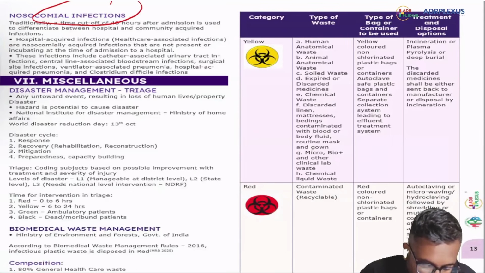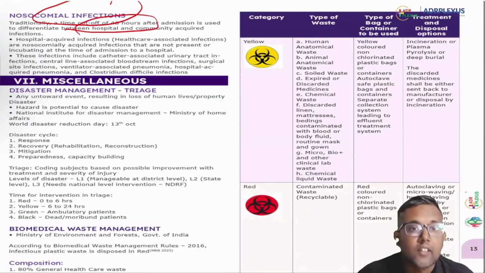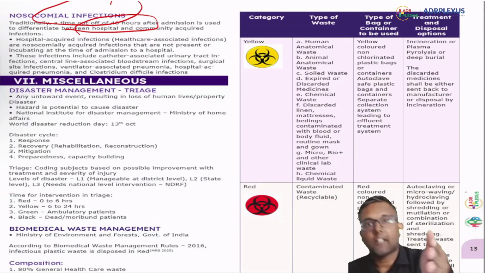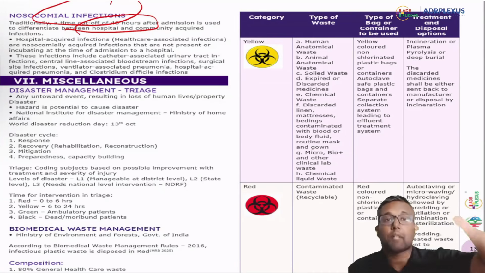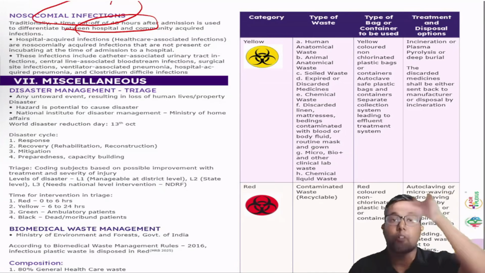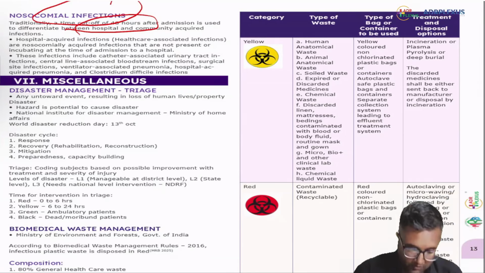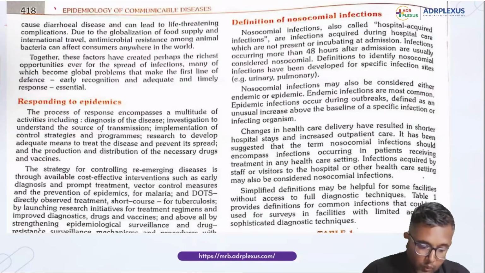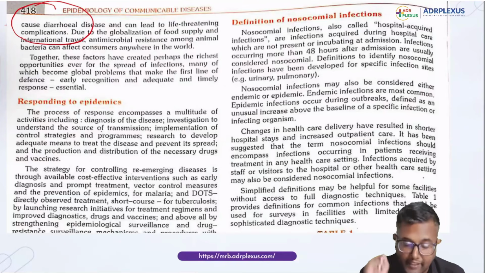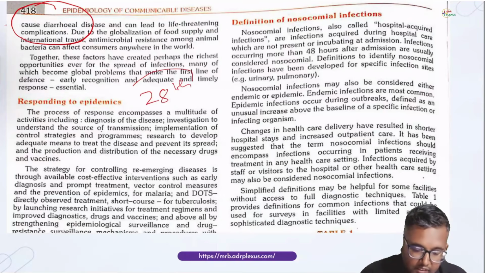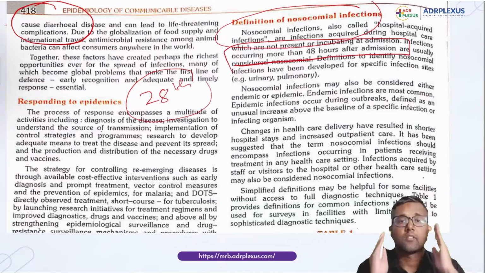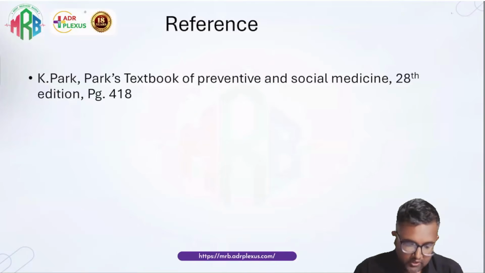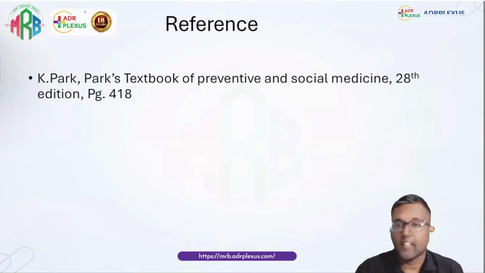For nosocomial infection, traditionally a time cut of 48 hours after admission is used. After the patient is admitted, if he develops an infection after 48 hours, then it is called a hospital-acquired infection. If it develops in less than 48 hours, it could have been an infection present before being admitted to the hospital, during the period of incubation. I also take the reference from the 28th edition of Park, page number 418, the recent edition: definition of nosocomial infection, occurring more than 48 hours after admission.